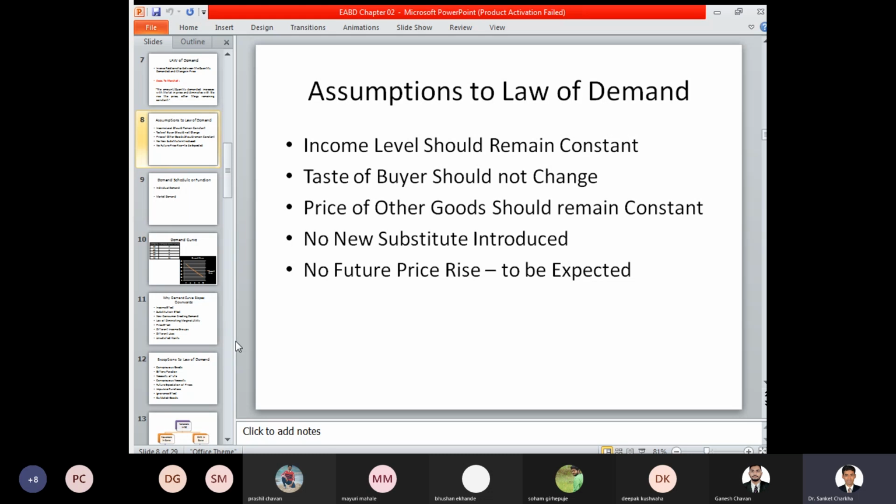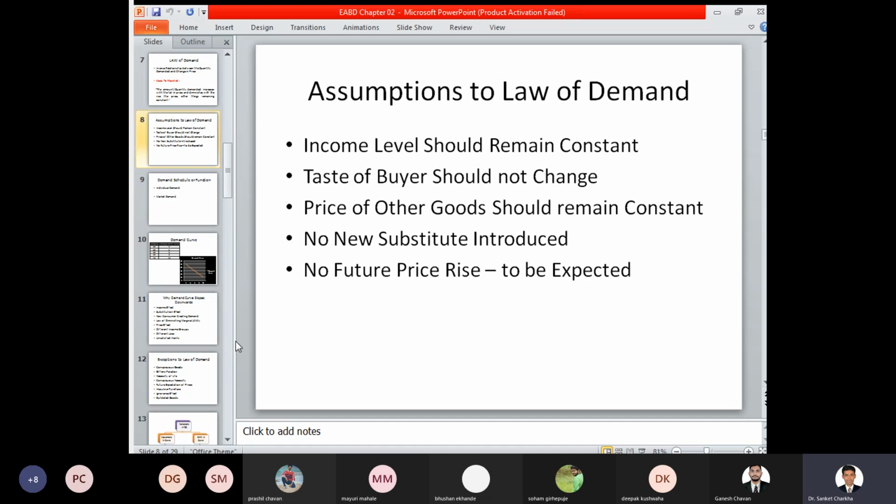Why? Because on 20th of February the demand for petrol was, for example, 1000 liters. But on 1st of March, when people get the information that the price of petrol is expected to increase, in order to save their money, 5 rupees or 3 rupees or 2 rupees, they will start consuming more of that product.